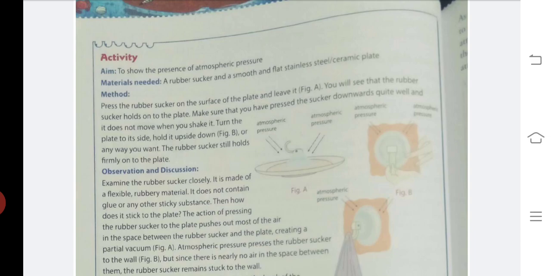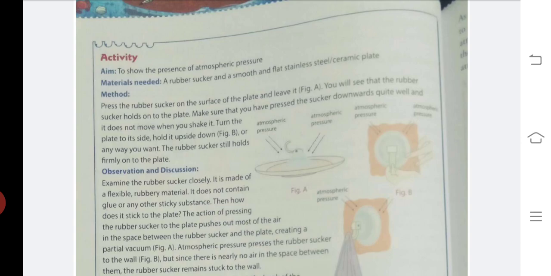Children, you must have played with those guns in which you have a rubber sucker on one side. Arrow like thing is there, and in that you have a rubber sucker. And when it comes in contact with smooth surfaces like mirror or any other table surface, it sticks to it. Right?